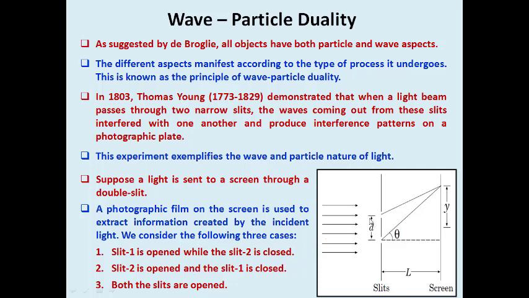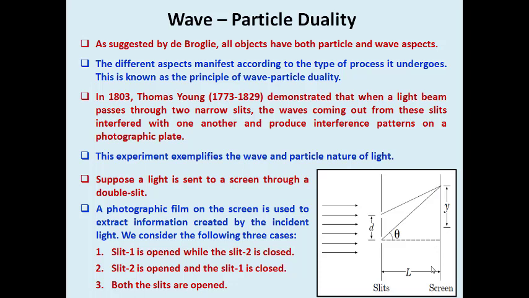Initially, in Young's double slit experiment, only slit 1 is open, and we record the exposure of light over the photographic plate in the first case. In the second case, slit 1 is closed and only slit 2 is open, and we analyze the exposure on the photographic plate. In the third condition, both slits are open to expose the photographic plate, to find the interference pattern with respect to the exposure time.